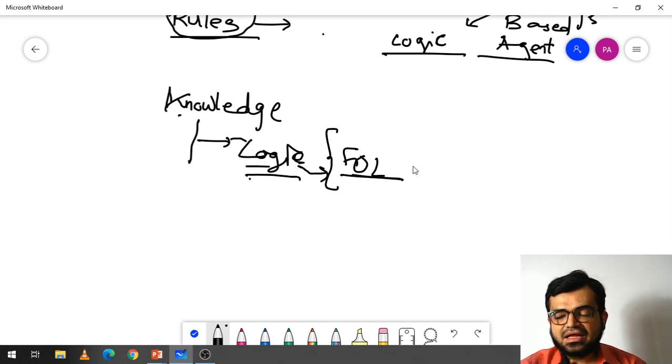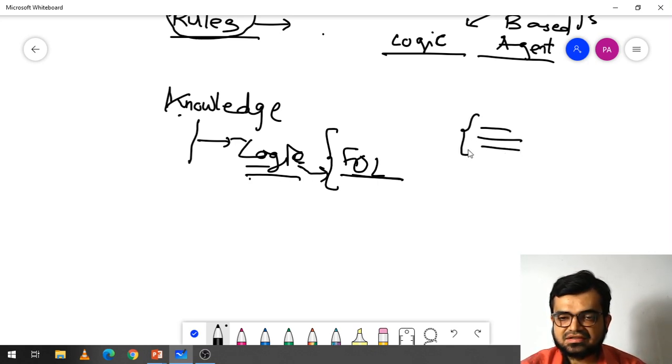If there are multiple options, the agent has to decide which is best among the given options in order to increase its efficiency. That can be decided by using logics. These are the techniques by which you can implement knowledge, and knowledge means a group of information.